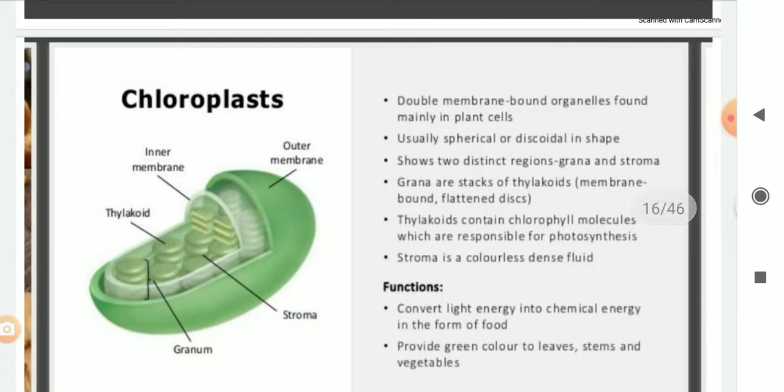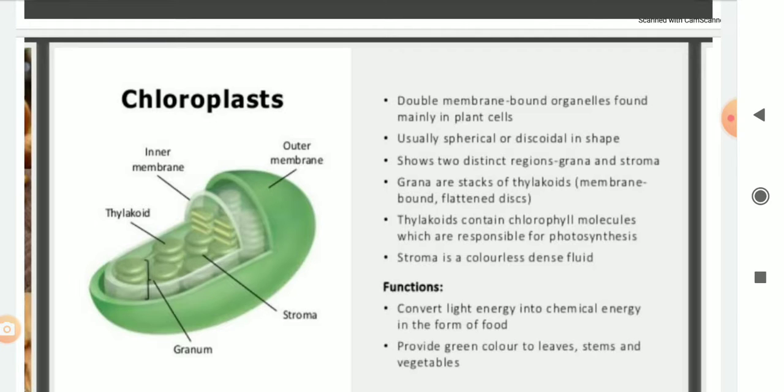Then chloroplast. Chloroplast is one plastid, a double membrane bound organelle found mainly in the plant cell, usually spherical or discoid in shape. It shows two parts. One is stroma, one is grana. Grana is a circular disc-like structure. Circular disc-like structures are called thylakoid. These thylakoids are stacked over each other and they will form grana. Singular is called granum, and these grana are attached to each other by a membrane called lamella.